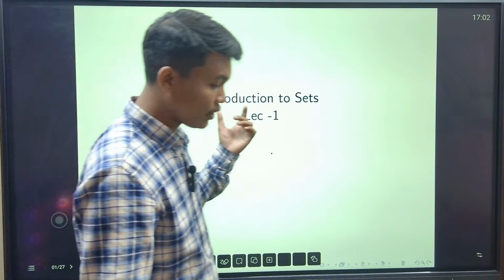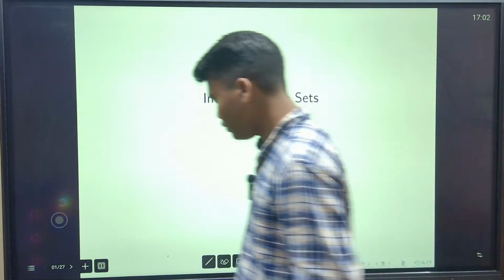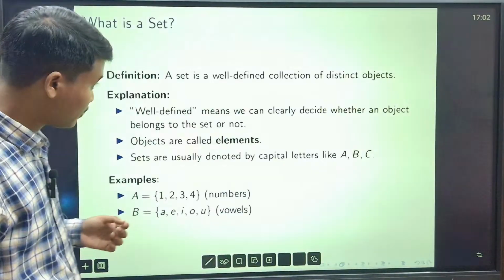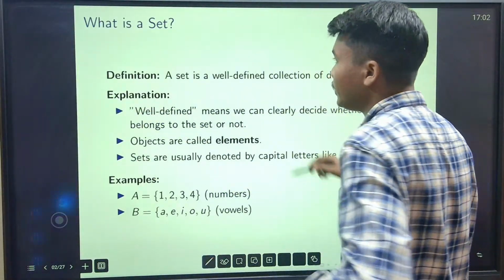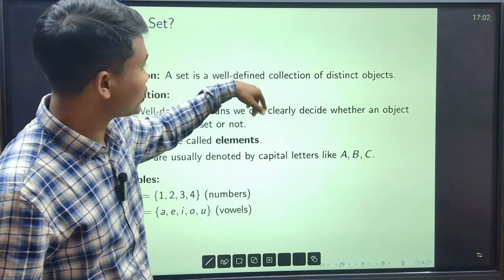Lecture, set theory. This is introduction to sets. This is the first lecture, lecture 1. So, what is a set? The first immediate question, what is a set? The definition is: a set is a well-defined collection of distinct objects.